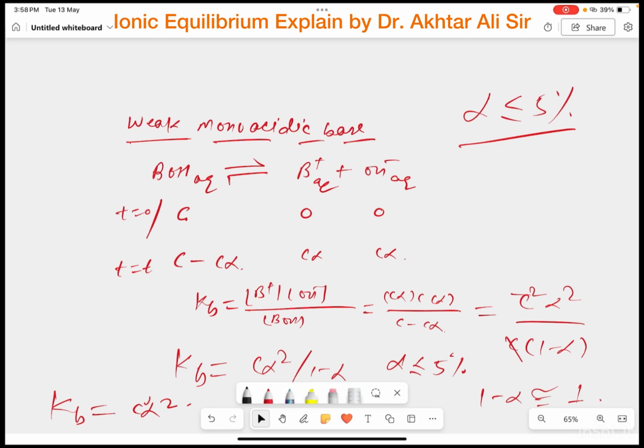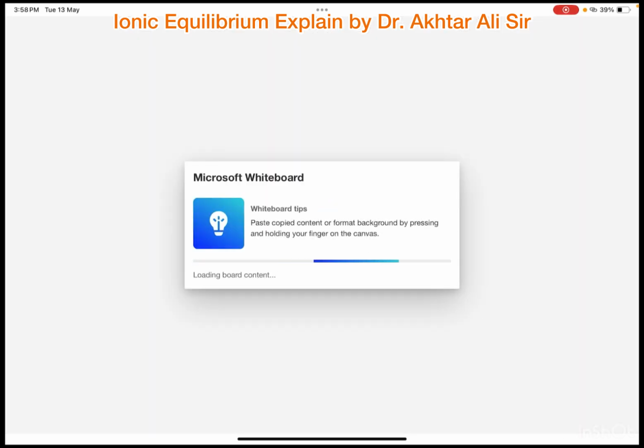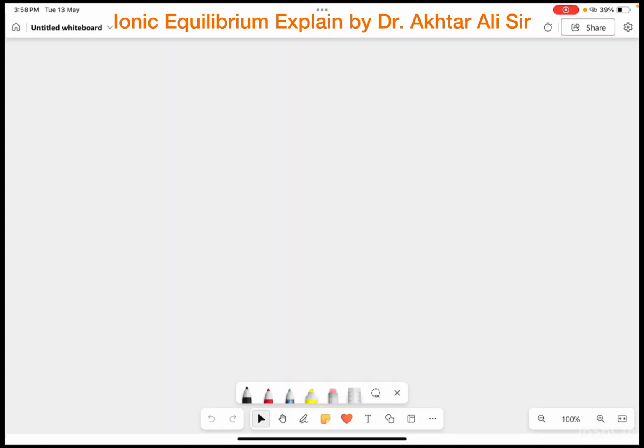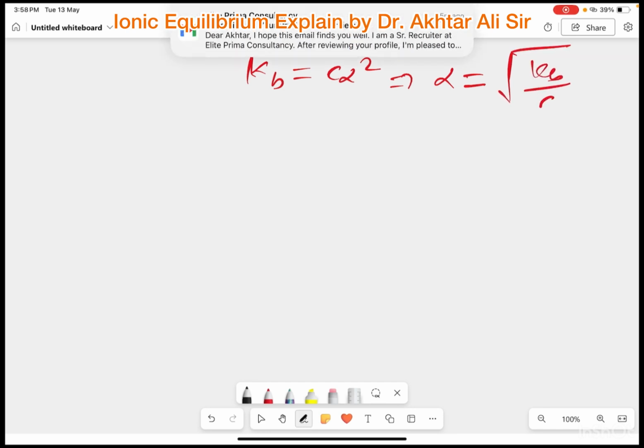The value of Kb will be equal to C alpha square. If you are interested to find the value of alpha, that is the degree of ionization, how much part of the base will be converted into ions, this information is given by alpha, the degree of dissociation. So alpha will be equal to under root Kb over C.